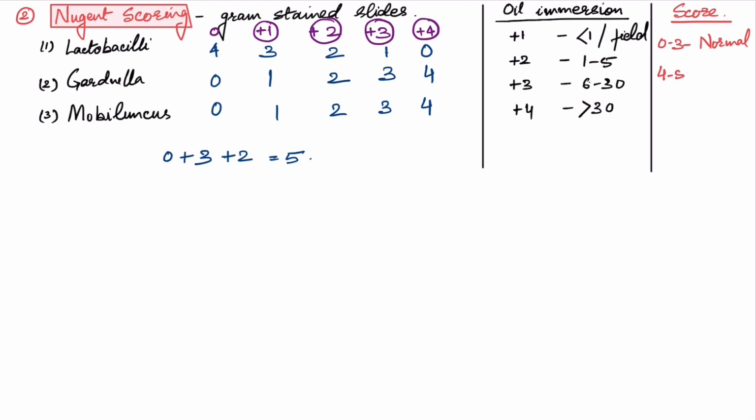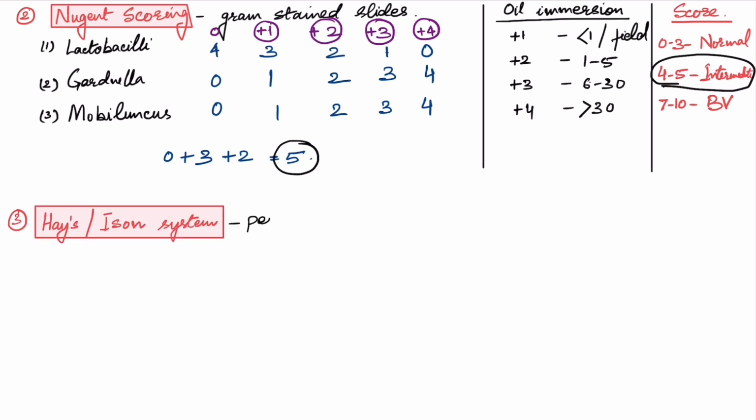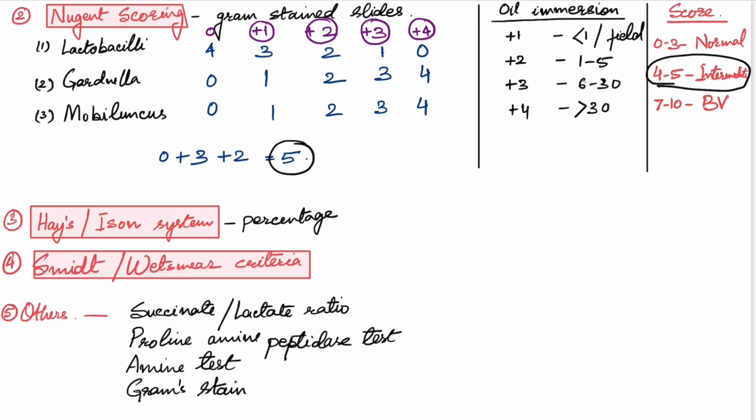Now the scoring system here, the chart says 0 to 3 is normal, 4 to 6 is intermediate, and 7 to 10 is bacterial vaginosis. 5 corresponds to intermediate, that means we need to repeat the test. This was Nugent scoring. There are some other scoring systems like Hay or Ison system where the percentage of bacteria is taken into account. There is also Smith's criteria and some other tests like succinate lactate ratio, proline aminopeptidase test, and simple amine test or gram staining.